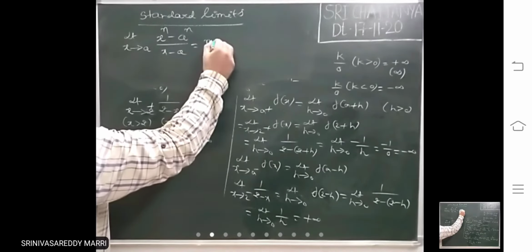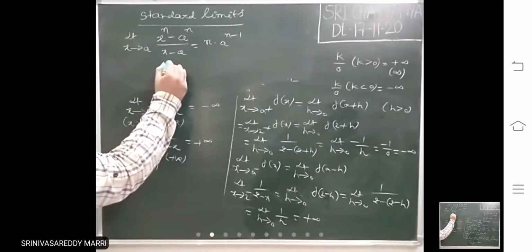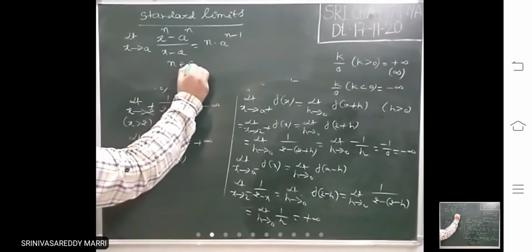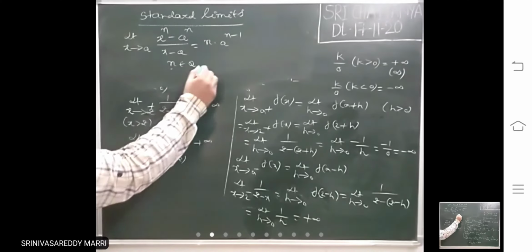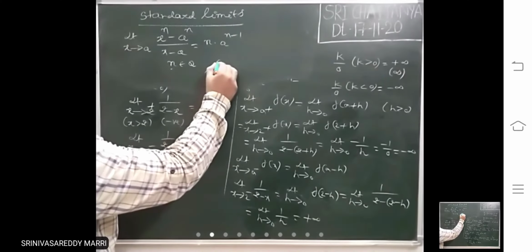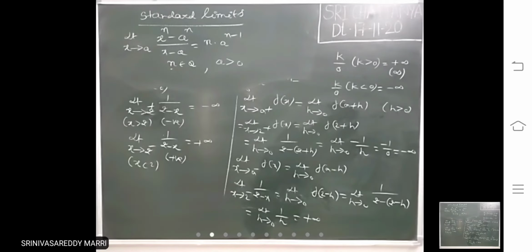This is n into a power n minus 1. Where n is any rational number, it can be an integer also, and a is a positive real number.